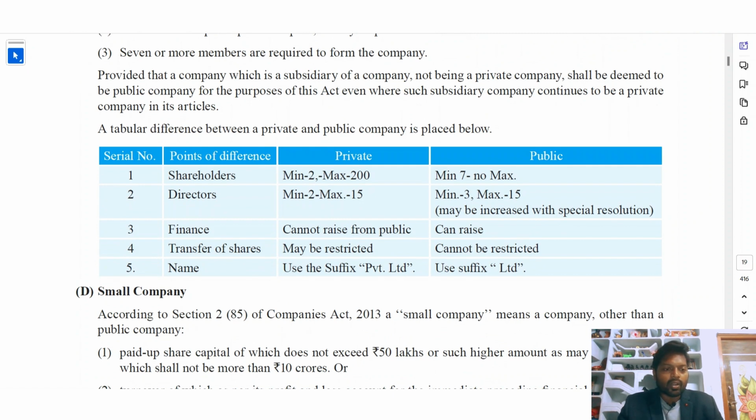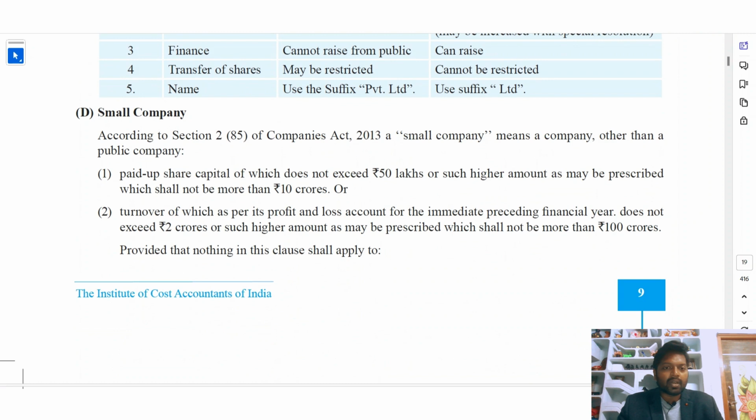So what do we mean by a small company? According to section 2 clause 85 of the Companies Act 2013, a small company means a company other than a public company.